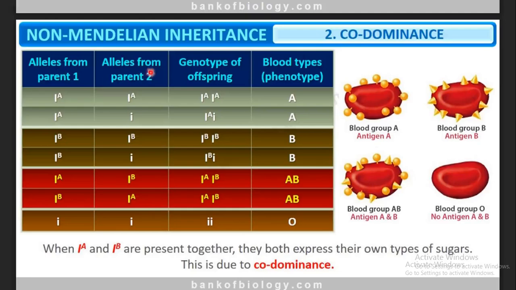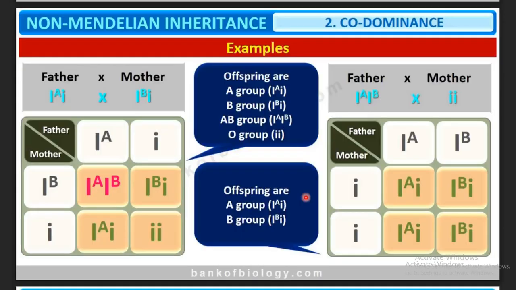Parent 1 and parent 2. What alleles are in parent 1 and parent 2, what is the genotype of the offspring, and what is the phenotype? Genotype is the genetic representation, and phenotype is what type of blood group they can have. So with a small Punnett square we will work this out. Look here. The father's alleles are IA and i. IA codes for A antigen.